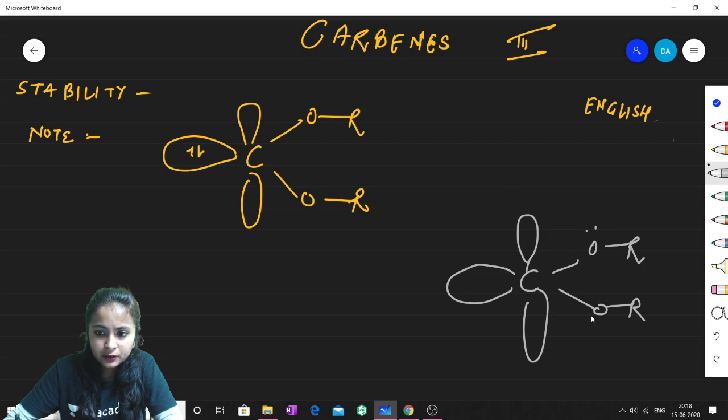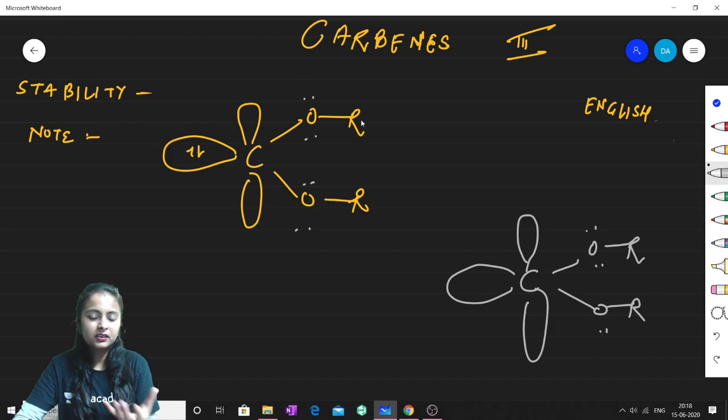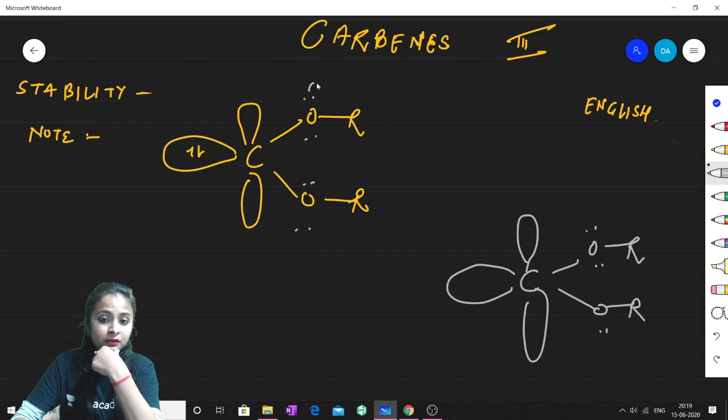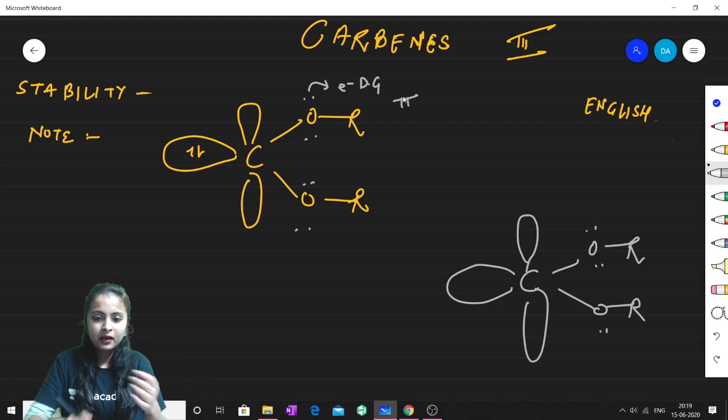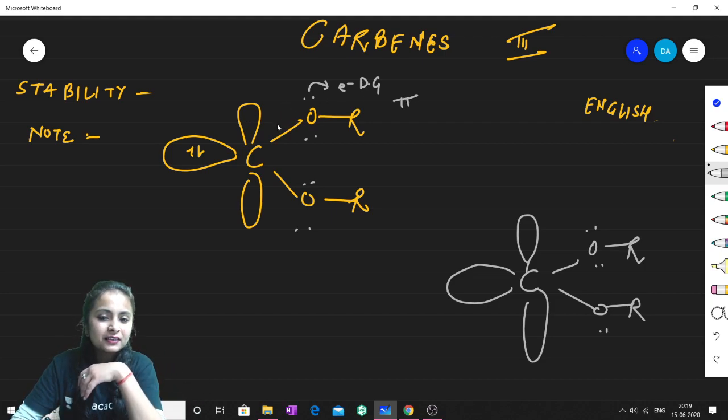Now these are the electrons. The groups attached to this carbene are different now. These are electron donating groups, aren't they? They will be providing pi electrons. They can help this orbital through back bonding, you can say. So these electrons can resonate.